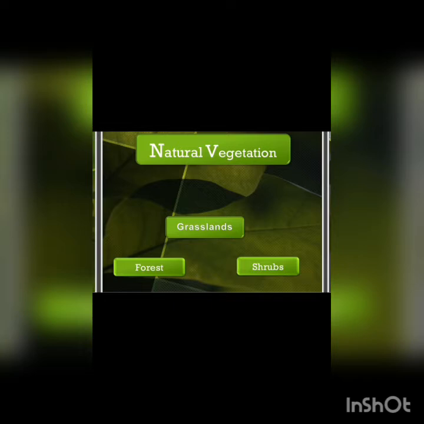Grasslands grow in the region of moderate rain. Then what about shrubs? Thorny shrubs and scrubs grow in the dry region like deserts.